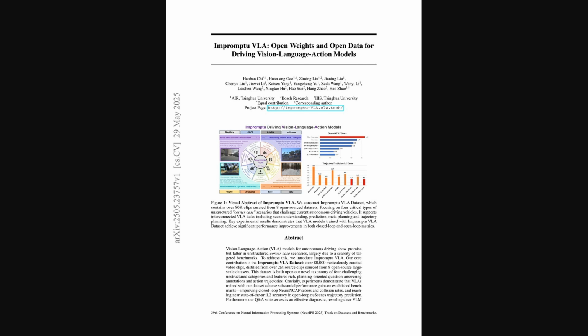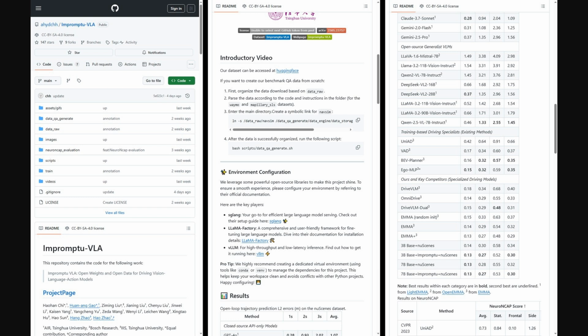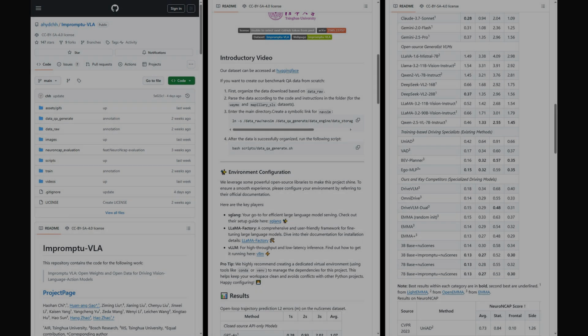Importantly, Vision Language Action Models, trained with this new Impromptu VLA dataset, show significant performance gains on benchmarks, helped by its rich annotations. And speaking of making this research accessible, the authors also shared their implementation on GitHub. So in their Impromptu VLA repository, you'll find the code for data Q&A generation, model training, and inference. That's how the model makes its decisions. Plus, they've included pre-trained models and the new scenes data files, which is fantastic for anyone looking to dive in and build on this work.